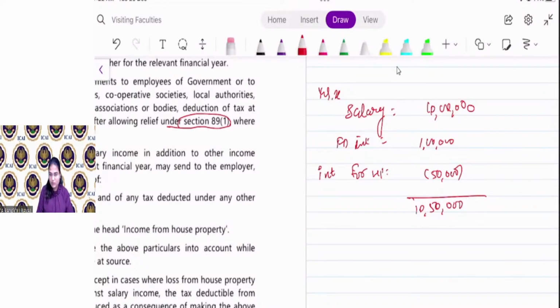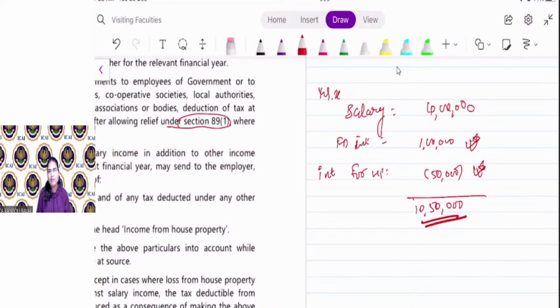Now, if Mr. X wants his employer to deduct the entire tax on his entire income, then he has to inform his employer that his other income is 1 lakh rupees and he is having a loss from house property of 50,000 rupees. So what happened here? Mr. X's employer will deduct tax on 10 lakh 50,000.